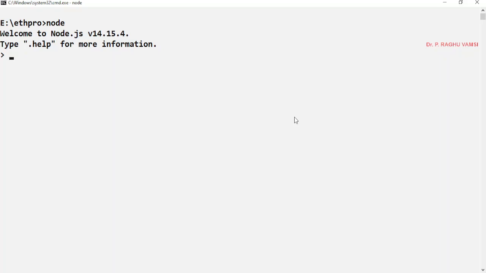Since we have installed Web3, we can get Web3 as: const web3 = require('web3'). You got undefined as the result. That means you are going to load this in a Web3 instance. Now web3 object is equal to new Web3, where you can write the test RPC URL here.